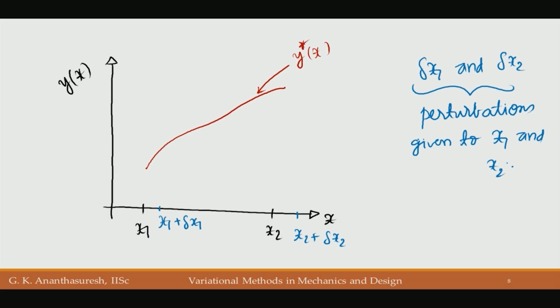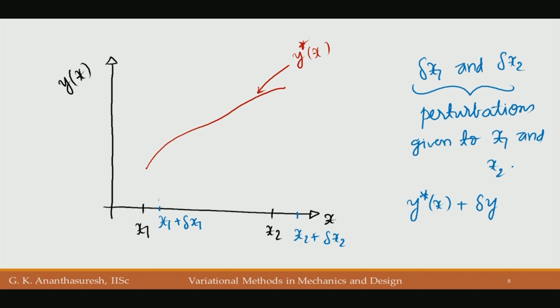Here, when we say this is the minimum, it is not enough to perturb y. We can give delta y as a perturbation to y star, but we are not satisfied with that here because end conditions are also not known. So we have to perturb the ends. Delta x1 and delta x2 are those perturbations.